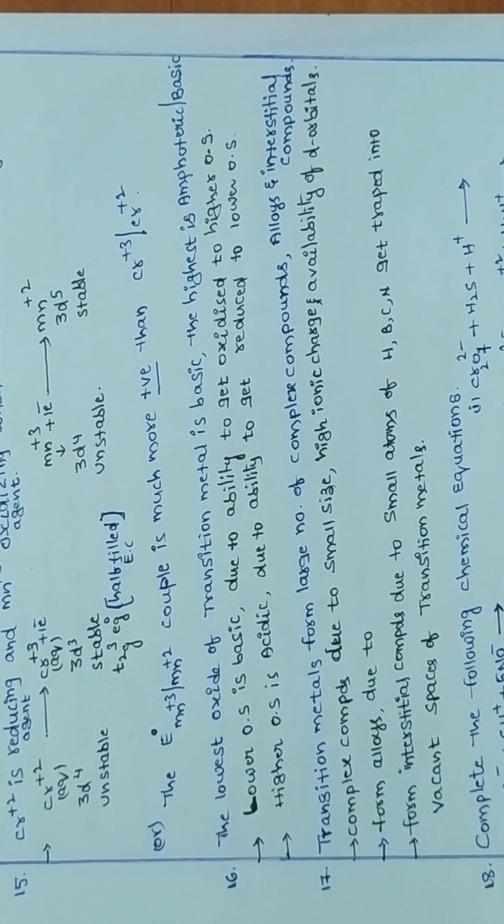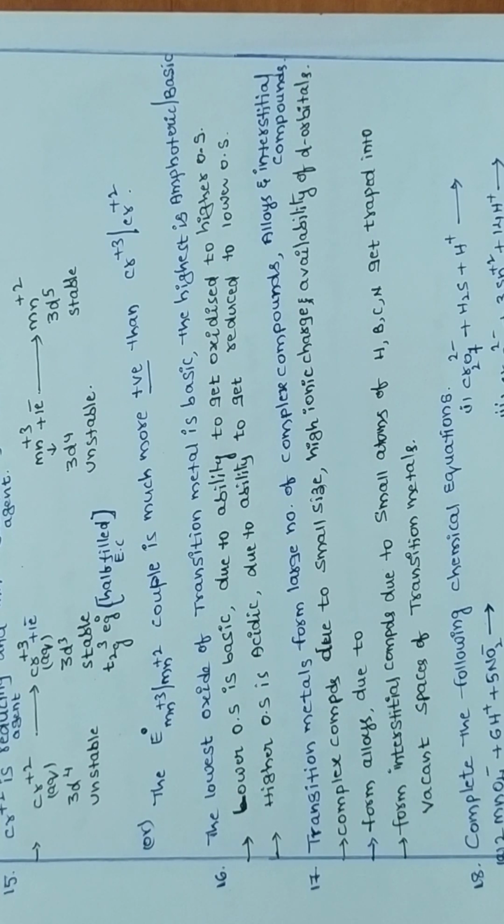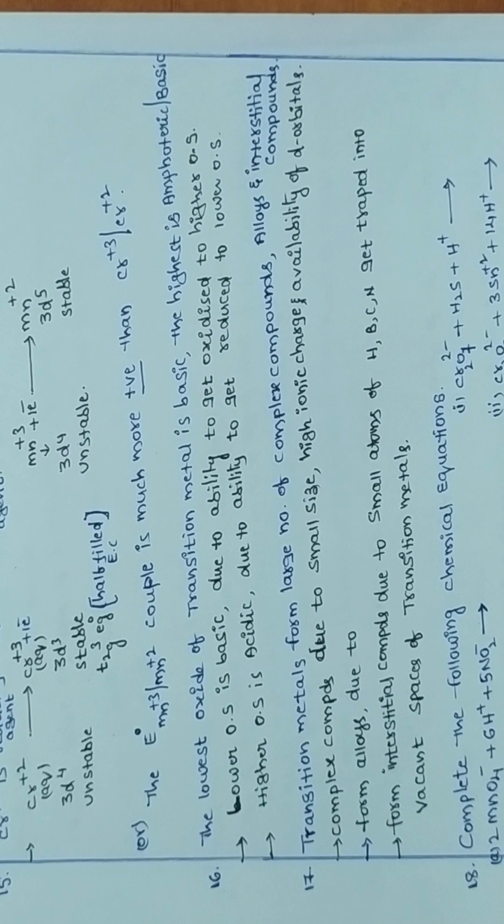Why do transition metals form a larger number of complex compounds, alloys and interstitial compounds? They form alloys due to their small size difference. When we take d-block elements, for example the formation of brass and bronze, the metal size difference is very small between copper and zinc, with almost little variation in their atomic radii.